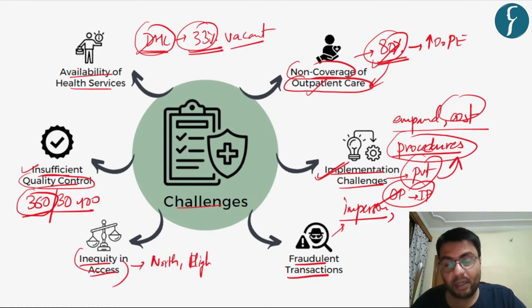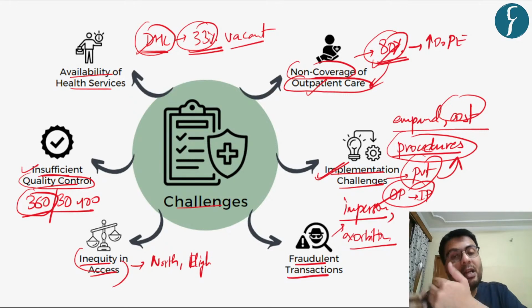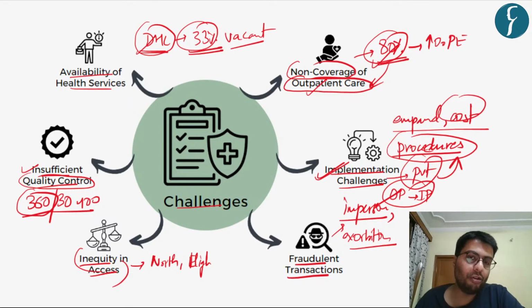Also, there are quite a lot of exorbitant charges made by the private sector in general, which also increases the costs incurred by the government and private healthcare companies. So these are the sum total of challenges which the government faces in the implementation of this scheme.